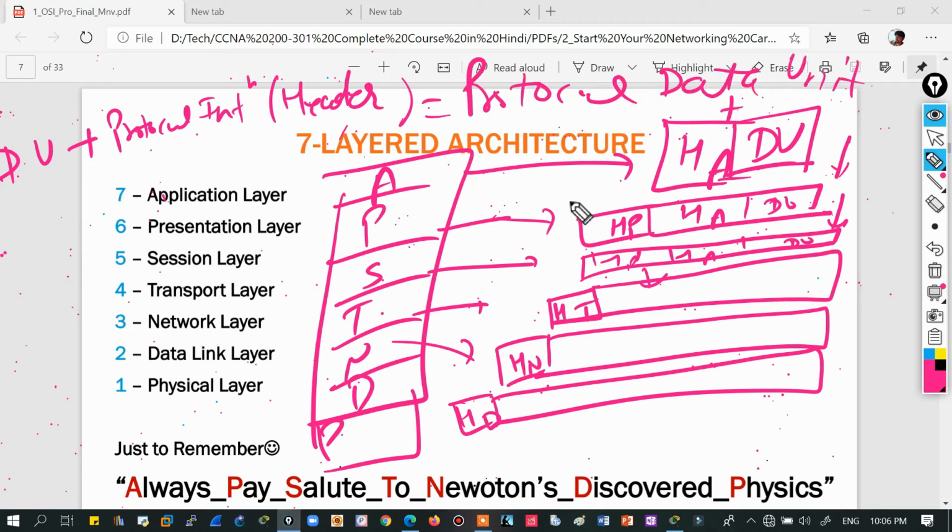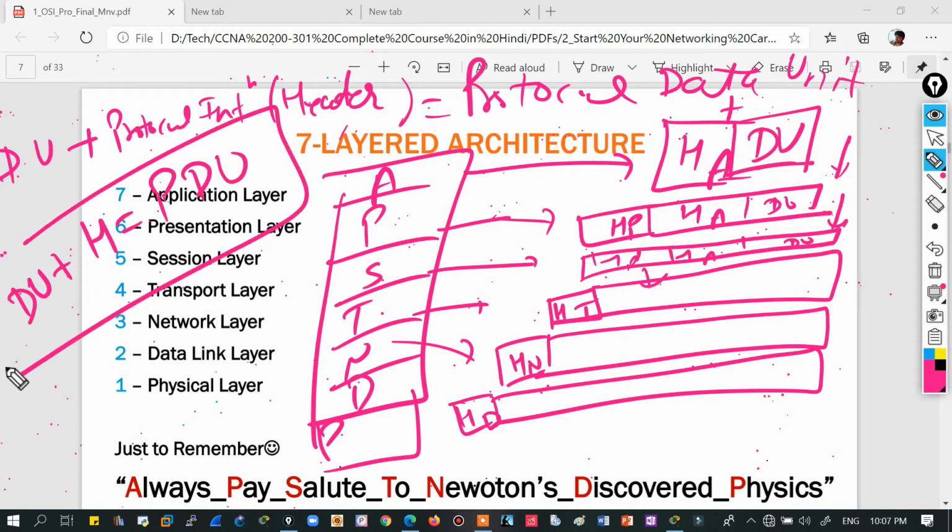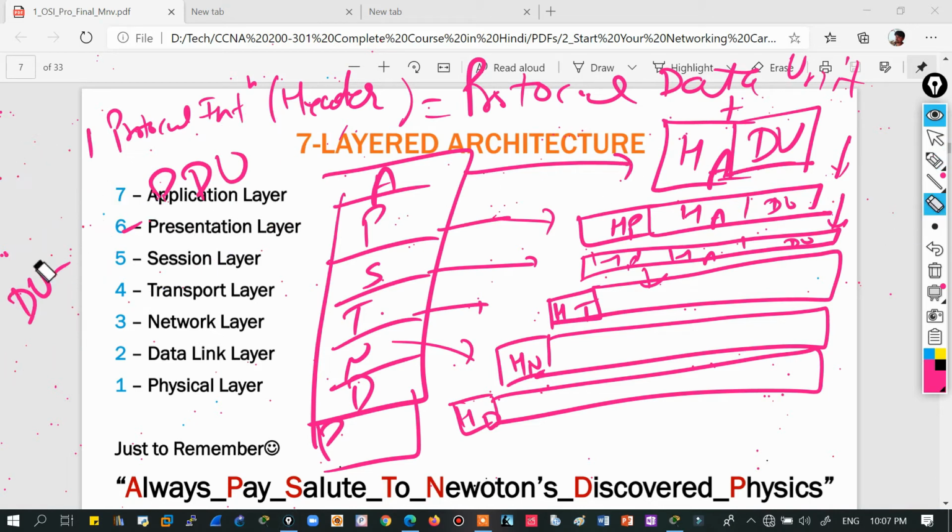Protocol information plus data unit is equal to PDU, or DU plus header is equal to PDU, in simple words. So each layer creates its own PDU, right?